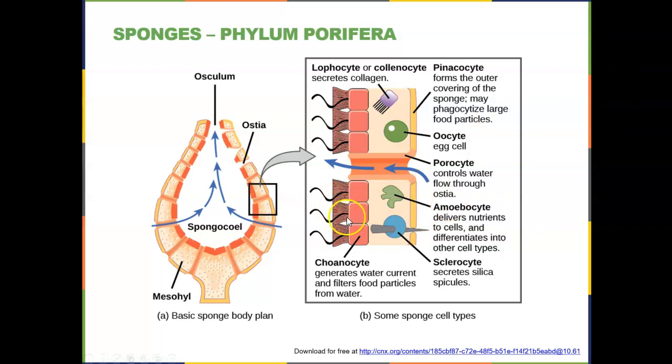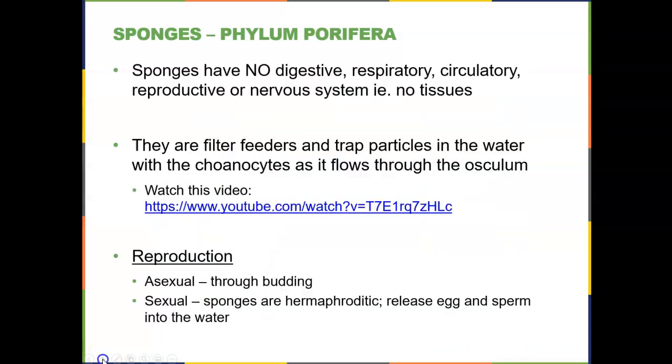So one special cell type that I do want you to know are called the choanocytes. We find them along this inner lining. The choanocytes, which kind of sounds like the choanoflagellates, which are the protists that were the ancestors, are the ones that, as water comes through, can filter feed. So they are filtering this water for bacteria or algae that they eat. That's the only cell type that you need to know from these sponges.